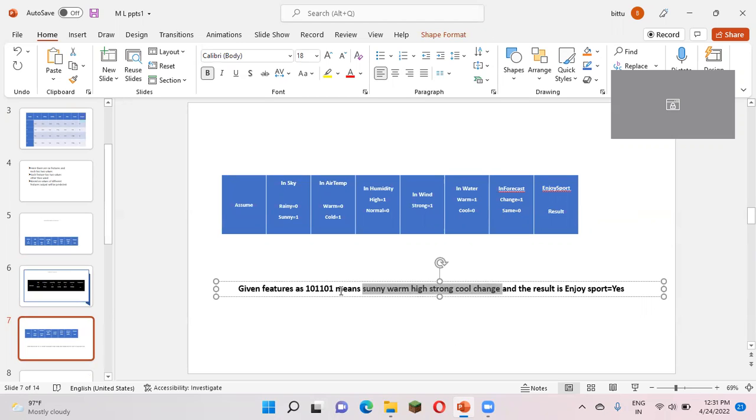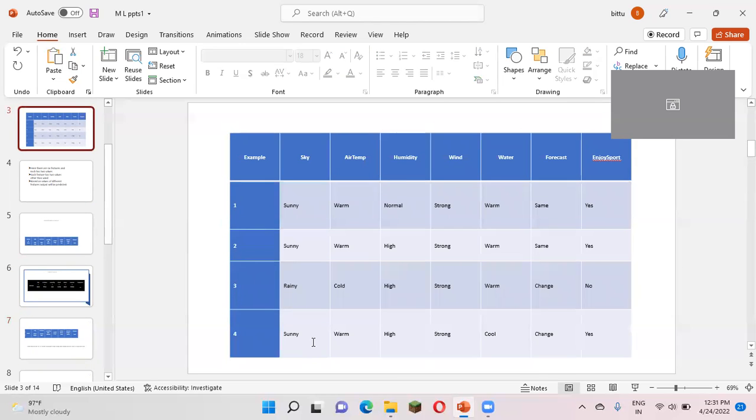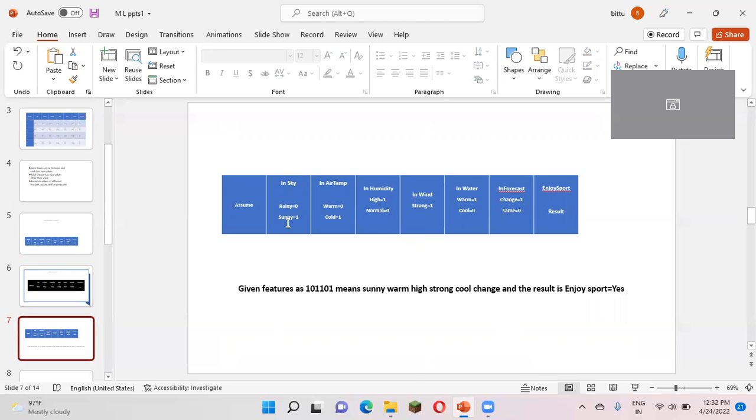I have written these values here. If the input feature values are given in binary like this, the feature values are as written. And how can I say enjoy sport is yes? For that we have to refer to the given table. So my input was sunny, warm, high, strong, cool, change. For that, the output is, will we enjoy sport, yes or not? Yes. Such that your machine learning algorithm, based on the given features and their values, predicts the output.